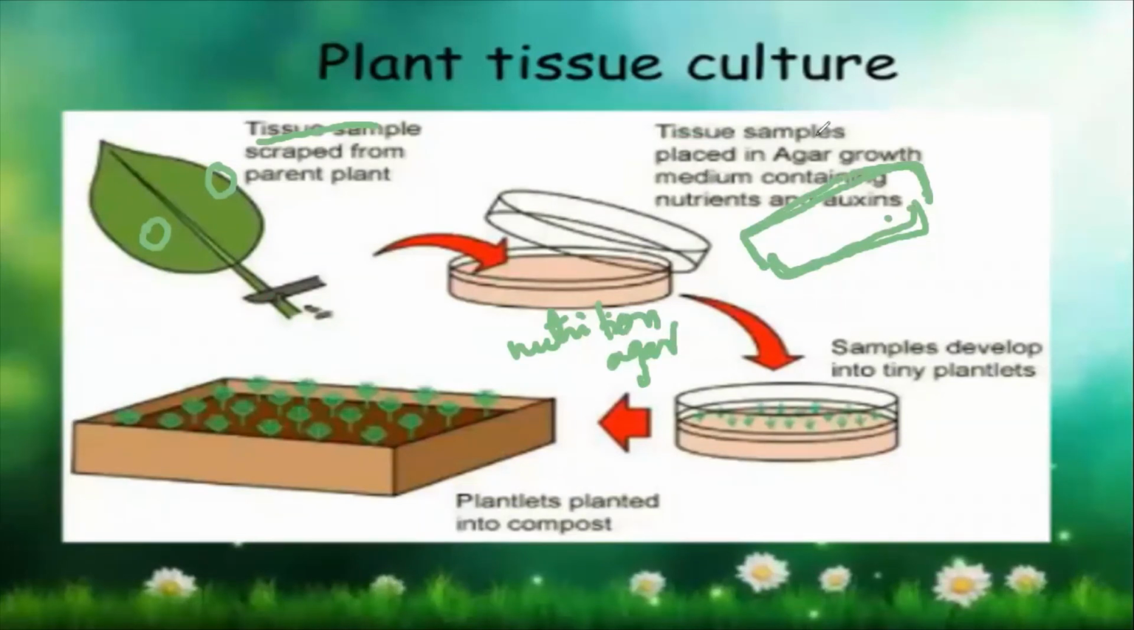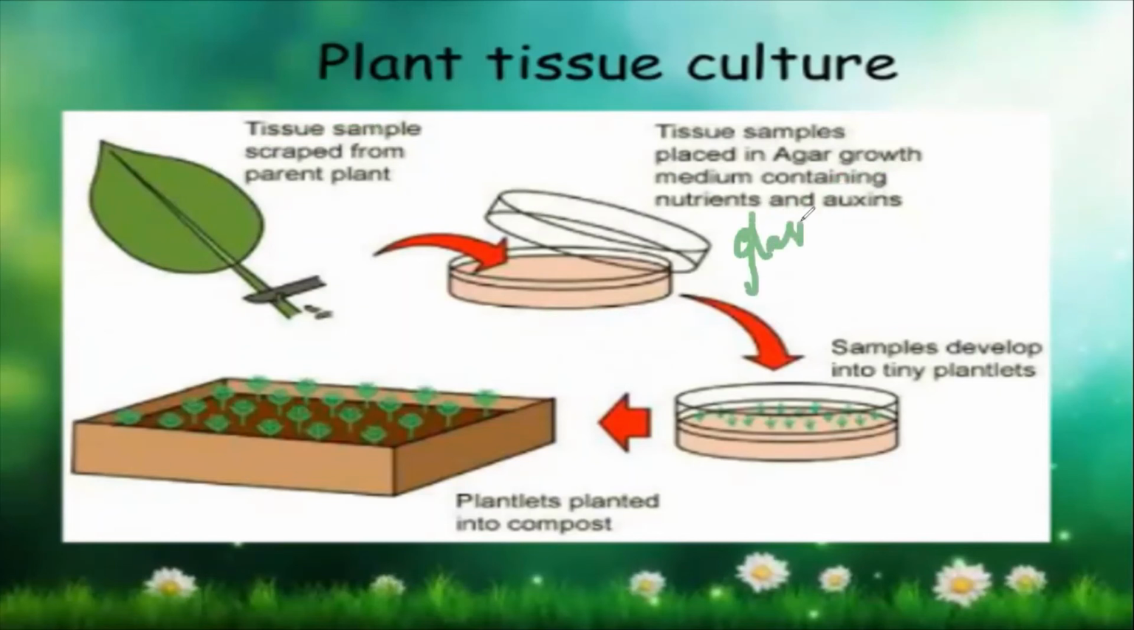Ma'am, but it is only a box, no? It's not a box, it's a glass plate. Yeah, ma'am, but how can there be nutrition in this glass plate? It's a plate, right? So you can put the nutrition over here, like a juice kind of thing. Okay, is this much clear? Yeah, ma'am. And agar also we put.